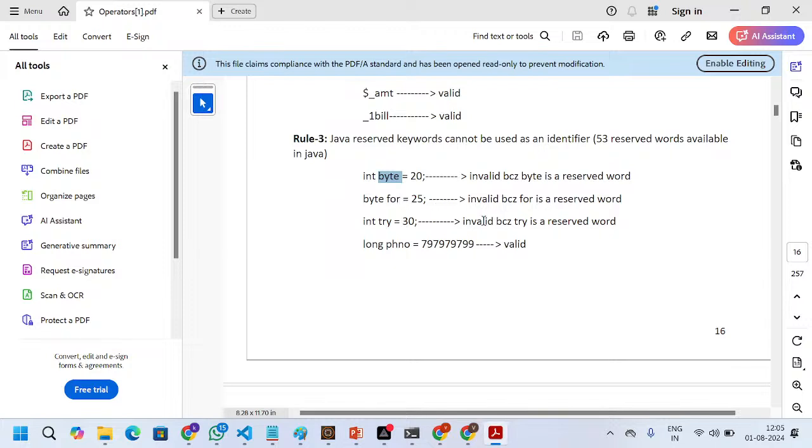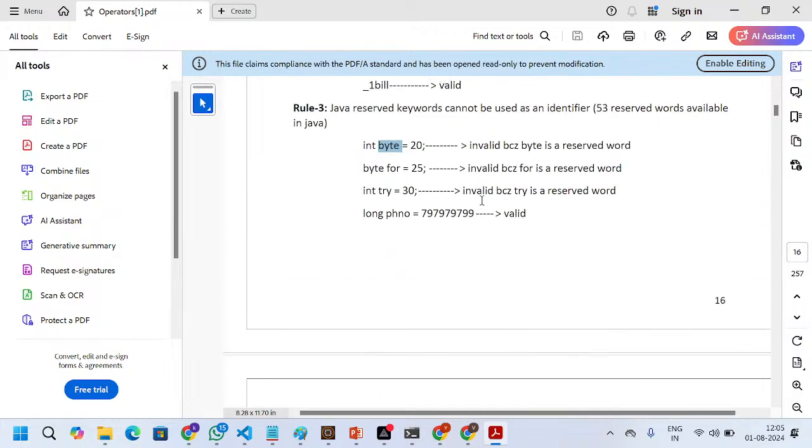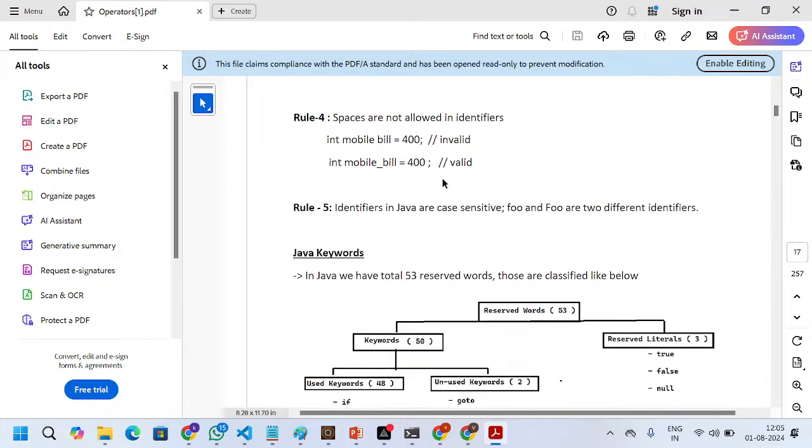For is also a reserved word. Try is also a reserved word. So long phone number, you can mention like this only. Spaces are not allowed. If you write like this, that is also invalid. Instead of giving spaces, we need to use the underscore.